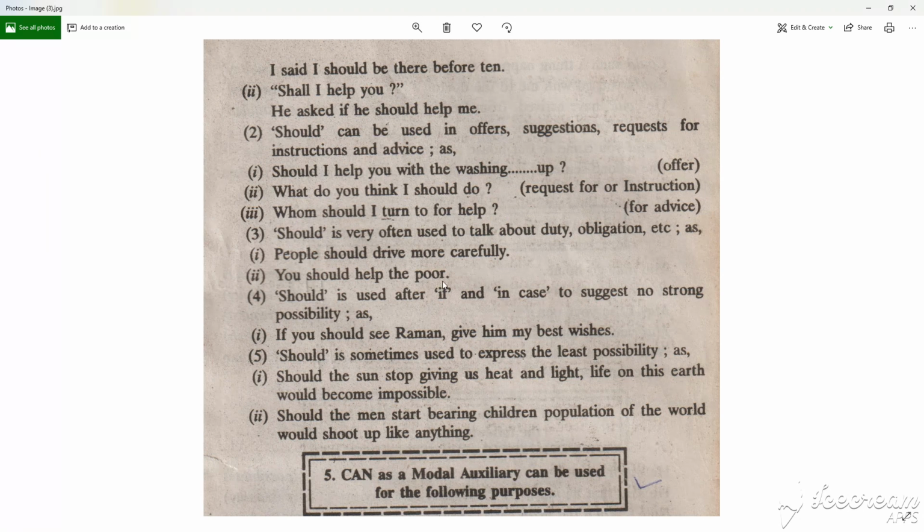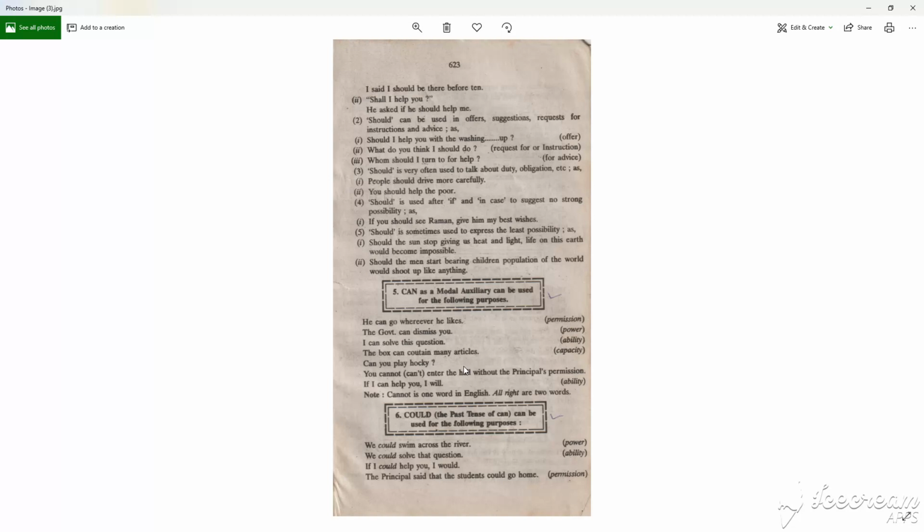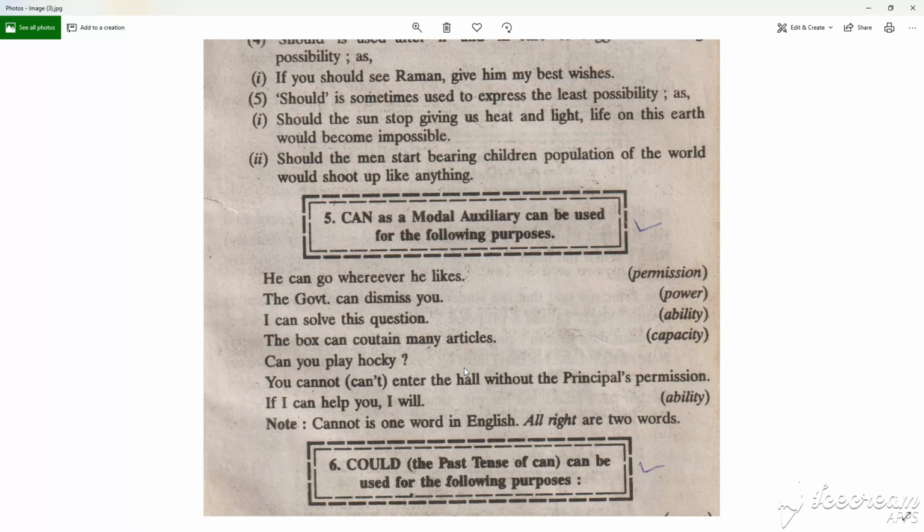So we will continue with the can. There is a big confusion between the can and may, where the may is used, where the can is used. First, we will take the can, where can is used. So here, can as a modal auxiliary can be used for the following purposes. First, it is used for permission, power, capability, and ability.